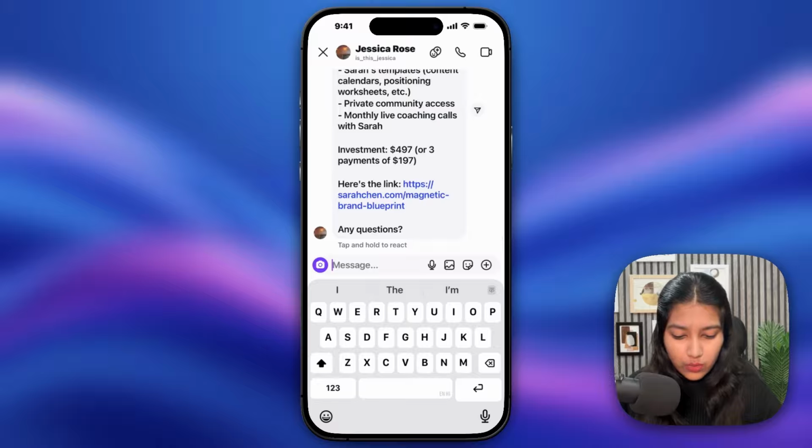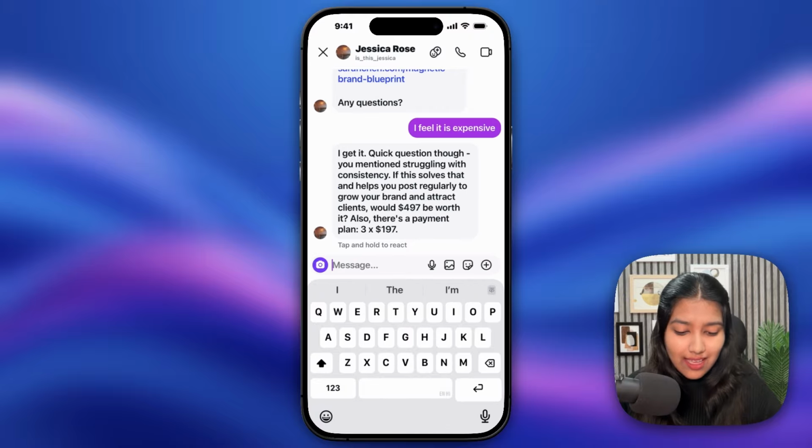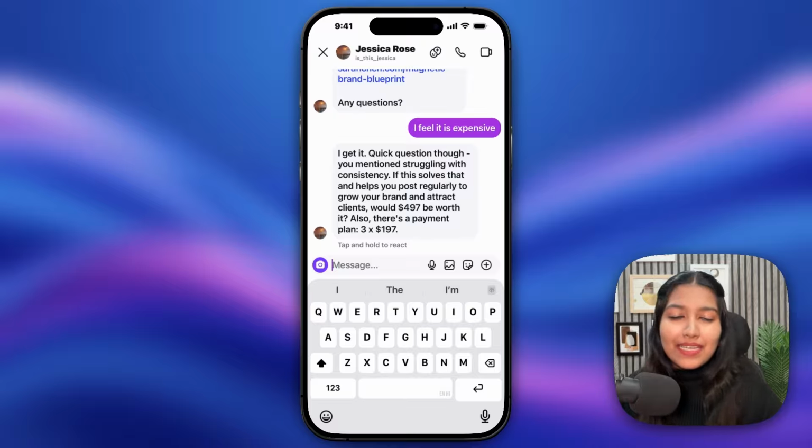Then it's saying any questions. So let me say, I feel it is expensive. So it's saying, I get it. Quick question though. You mentioned struggling with consistency. If this solves that and helps you post regularly to grow your brand and attract clients, would $497 be worth it? Also, there's a payment plan, 3 into $197. And this is completely powered by AI, just in case you're wondering. And now if they want, they can ask another question.